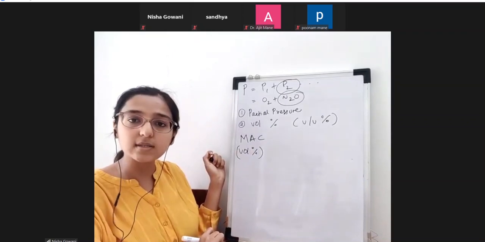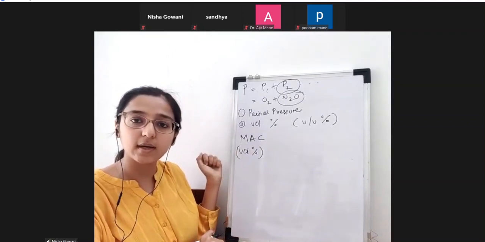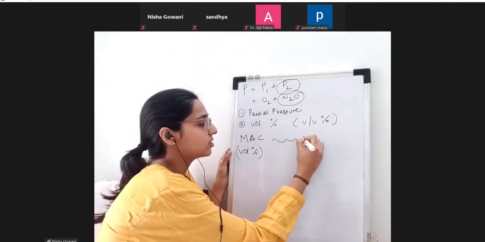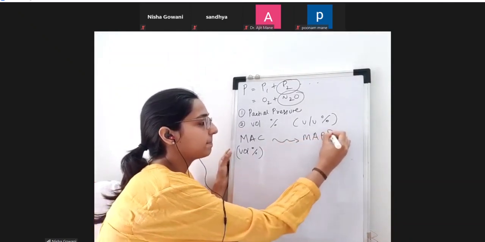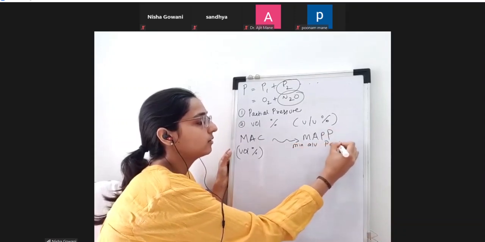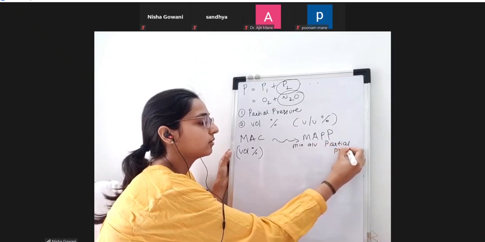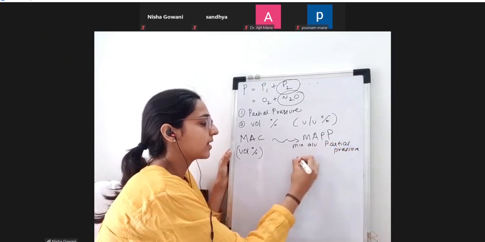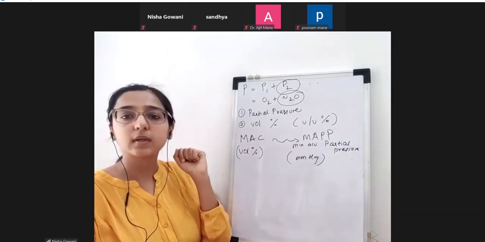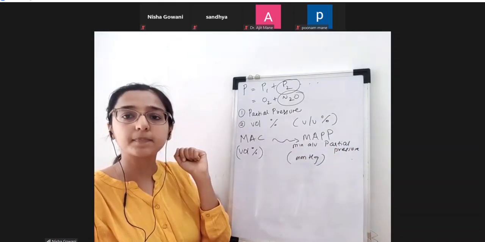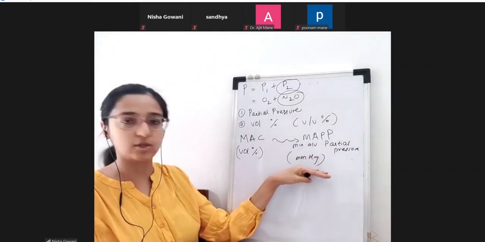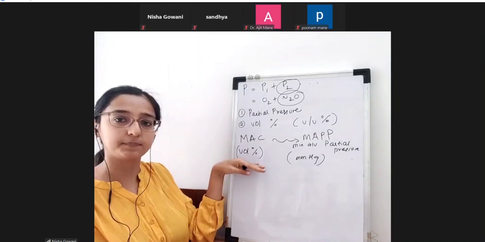How will we know what is the partial pressure exerted by this desflurane or iso? So this can be used interchangeably with the term MAPP, minimum alveolar partial pressure, which is expressed as mmHg. Is this clear? It is the partial pressure exerted by the inhalation agent, which we are expressing as volume percent.